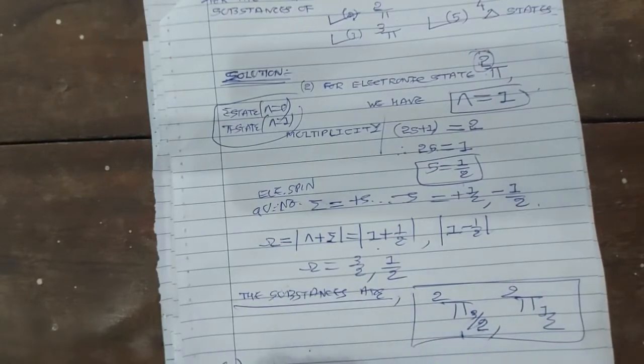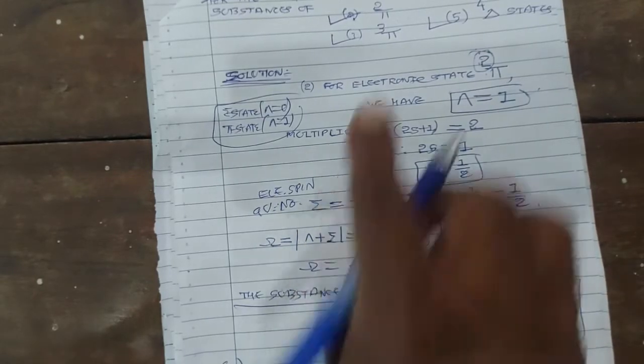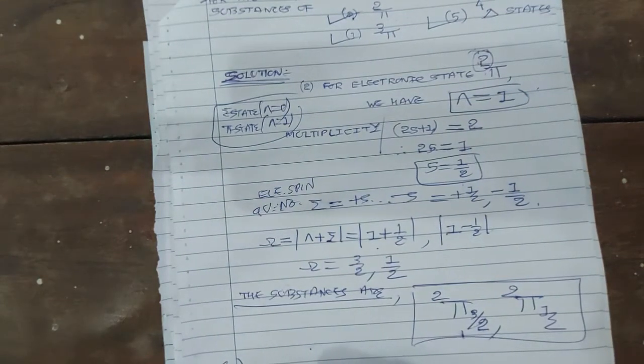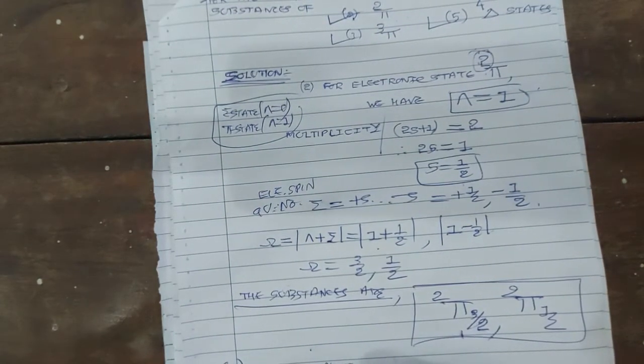Now for pi 3 we get three states. So for the triplet electronic state pi 3.